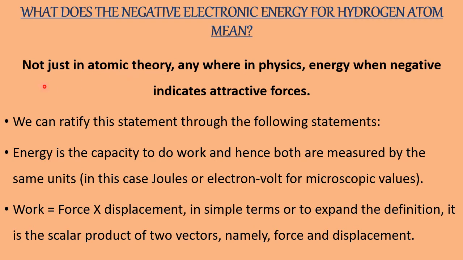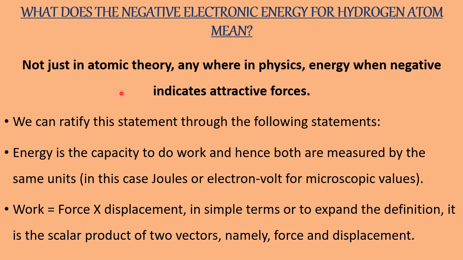Not just in atomic theory, anywhere in physics or chemistry, energy when negative indicates attractive forces. This is according to Coulombic electrostatic forces. That means negative sign indicates there is an attractive force between the electron and the nucleus.